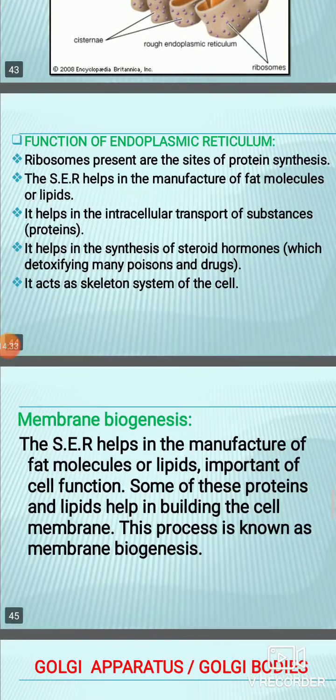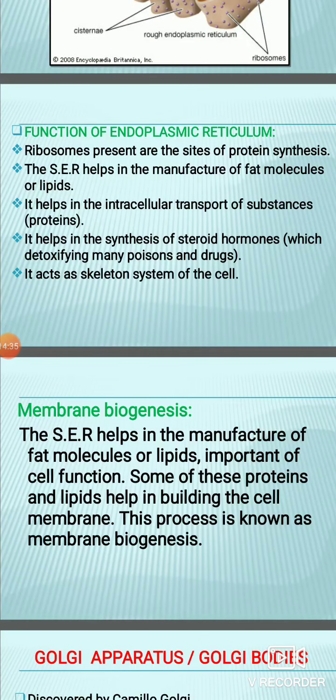Then we will see membrane biogenesis. As you all know, the endoplasmic reticulum helps in the formation of proteins and lipids, by rough endoplasmic reticulum and smooth endoplasmic reticulum respectively. Now these proteins and lipids are important for the formation of the cell.